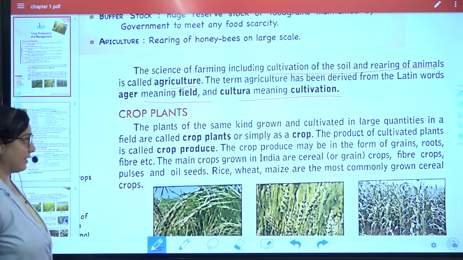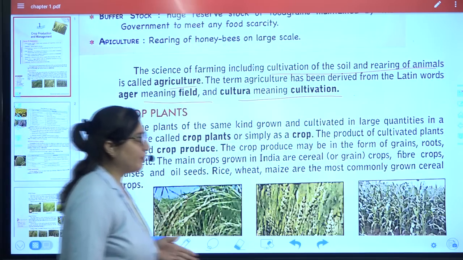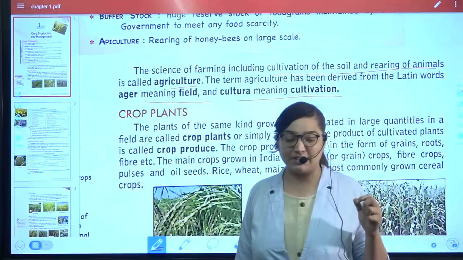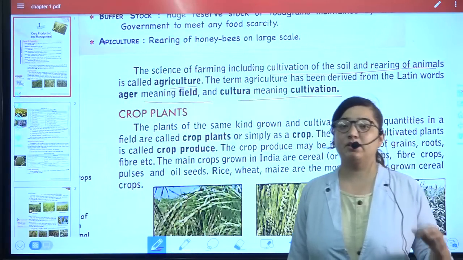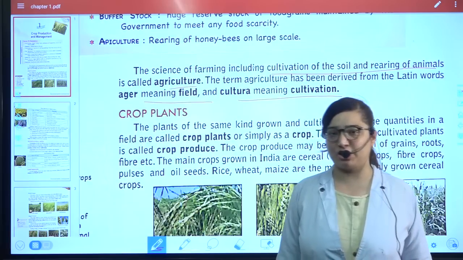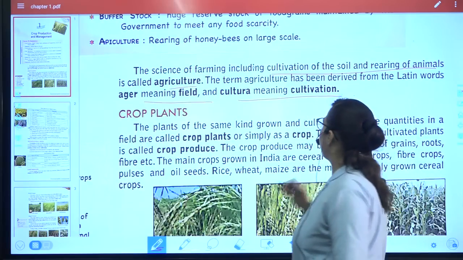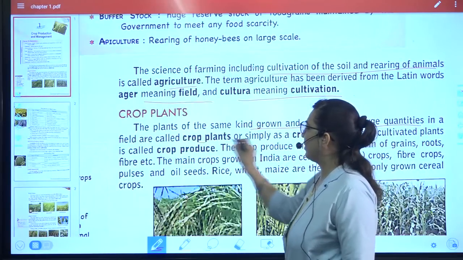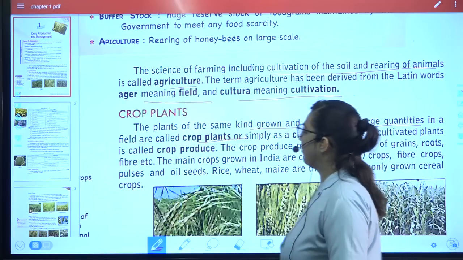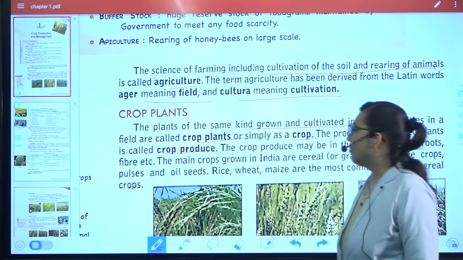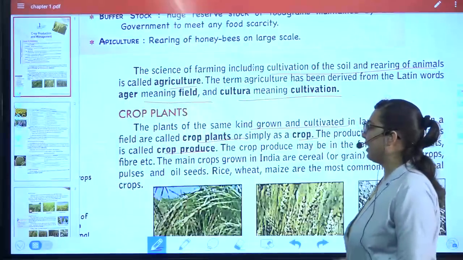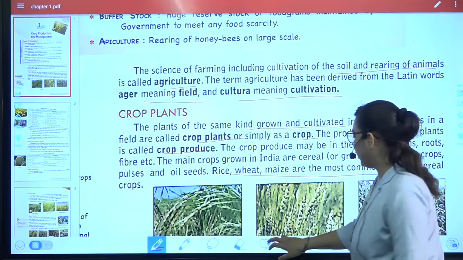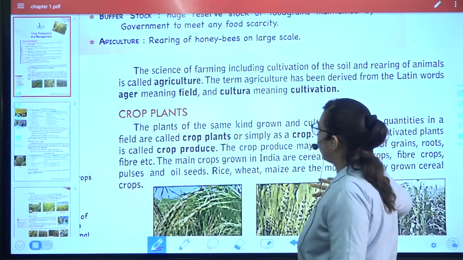Then comes crop plants. What is the meaning of the word crop? When a large proportion of the same type of plant is grown on a large area, it is called a crop. So the same kind is grown in large quantity in a particular field, that is called a crop. And the products are called crop produce. Which are the main crops which are grown in India? They are rice, wheat, maize. Okay, so that is about the given thing.